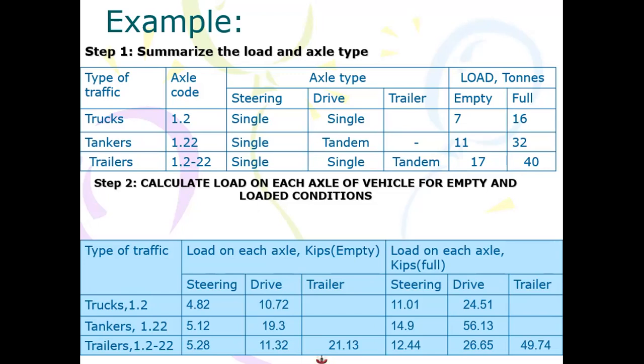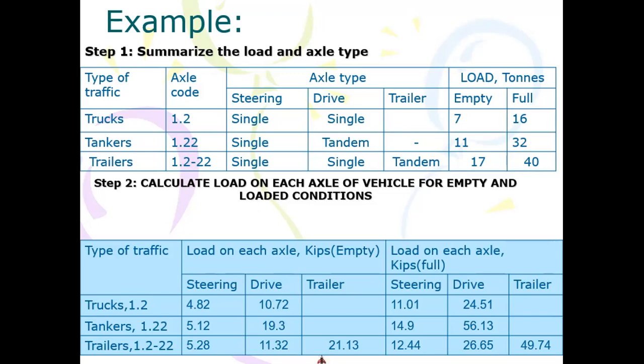and you must be wondering how it is 4.82. It's not tons, it is kilopounds. So in order to convert tons into kilopounds, you have to multiply 7 by 2.2205. So if I'm calculating the load on the steering axle of the first truck, I will write 31% of 7 multiplied by 2.2205.